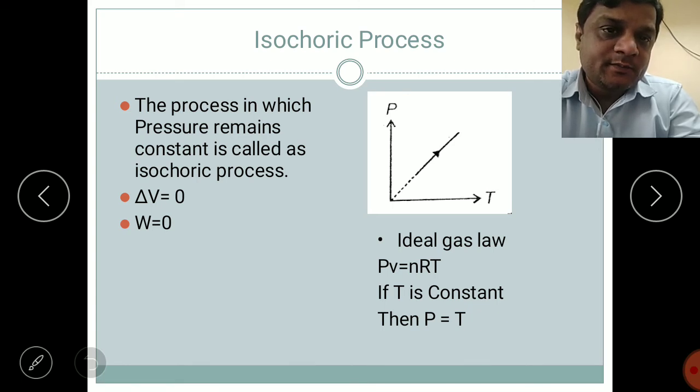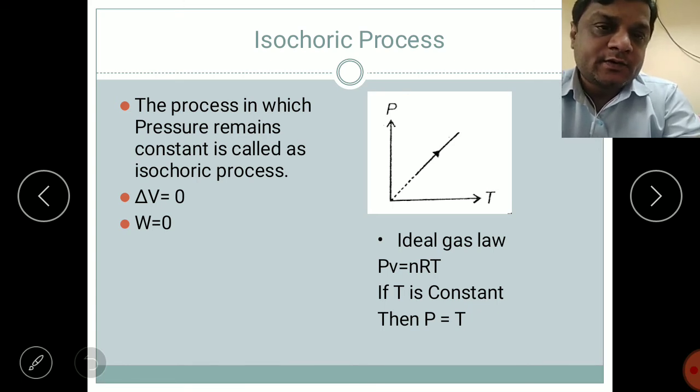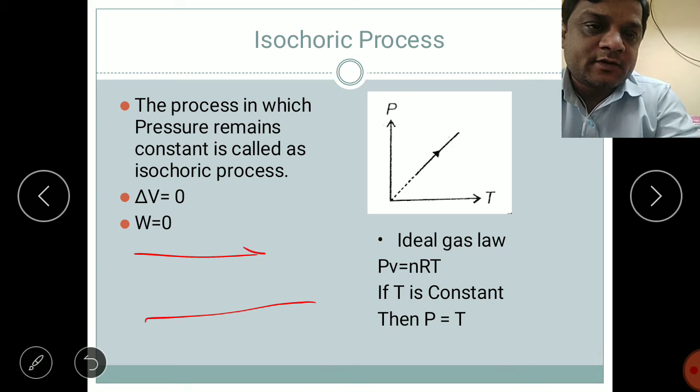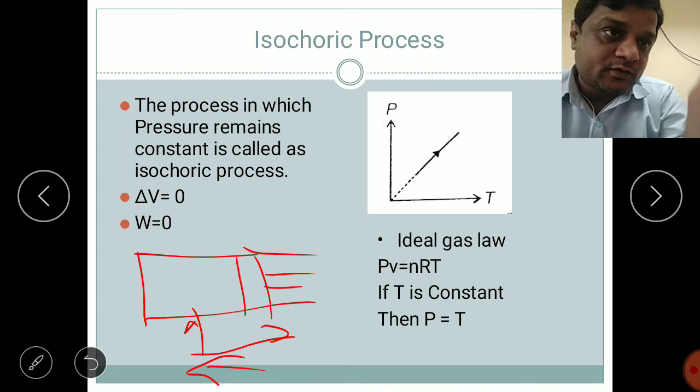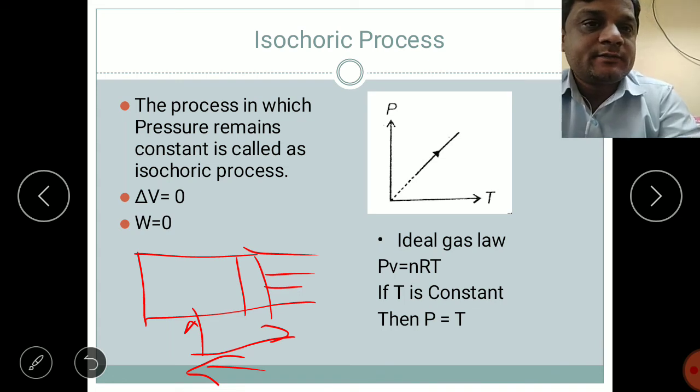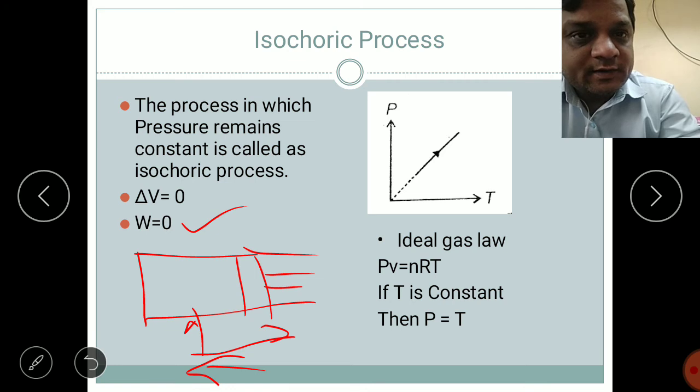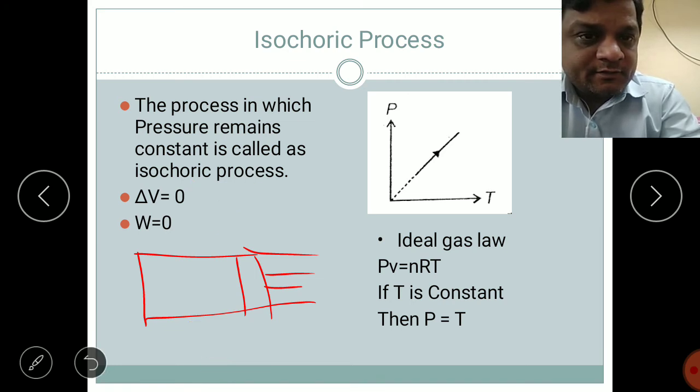Now you see the isochoric process. Here the volume remains constant. Again, if you see the diagram of that piston, the volume is constant, which means no movement of the piston in either direction. No volume change, so there will be no work done.